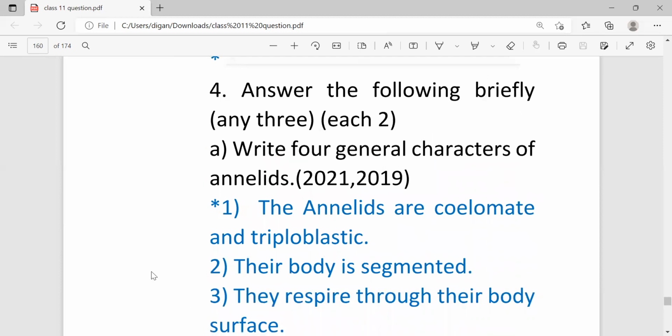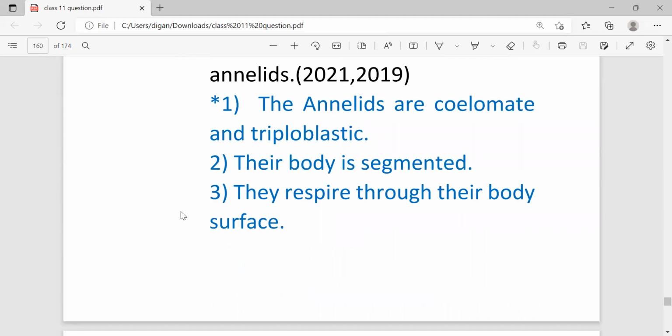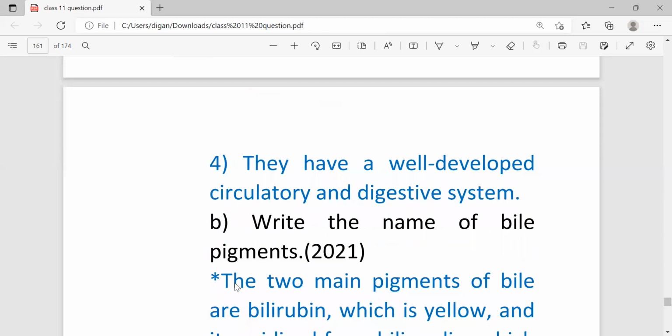Then answer the following briefly. It's also carrying 2 marks. So write 4 general characters of annelids. These are the 4 characteristics. They are coelomate and triploblastic. Their body is segmented. They respire through their body surface, and fourth, they have a well-developed circulatory and digestive system.